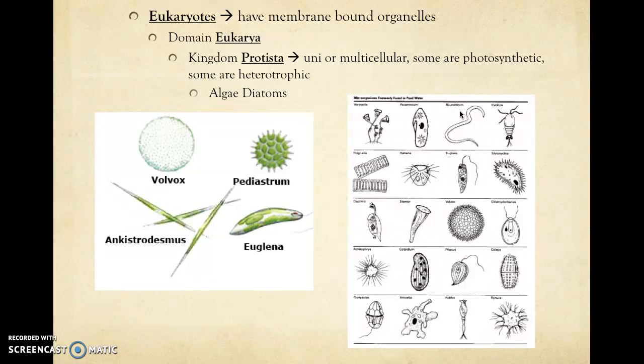The first one is the kingdom Protista. The kingdom Protista is an interesting kingdom because it's kind of like all the things that didn't fit anywhere else we kind of shoved here. So organisms that are in the kingdom Protista can be either single-celled or multicellular. Some of them do photosynthesis. Some of them are heterotrophic, meaning they have to eat other organisms. So this is kind of a mishmash of a kingdom here. So examples of organisms that belong to the kingdom Protista are going to be algae, and then these little tiny things called diatoms that have this kind of hard silica shell on the outside of them.